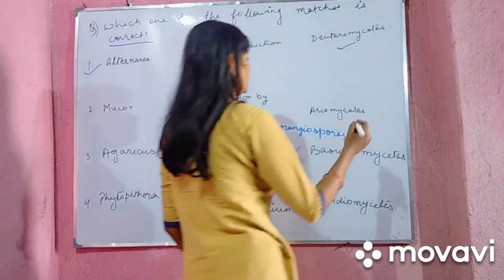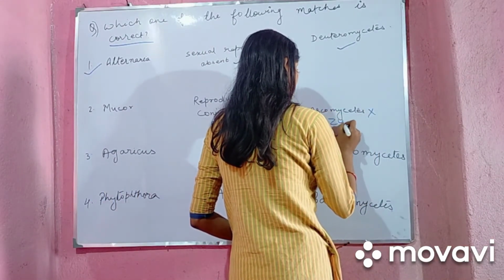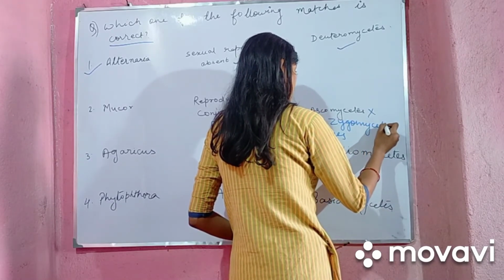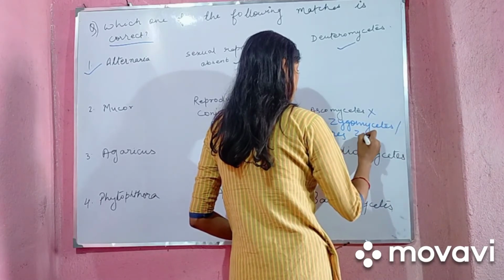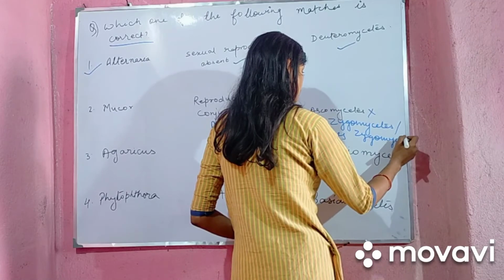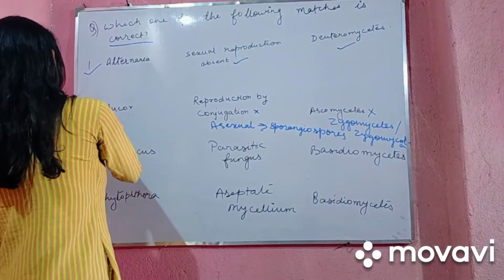And the class Ascomycetes is also wrong. The class is Zygomycetes, or Zygomycota. So this option is wrong.